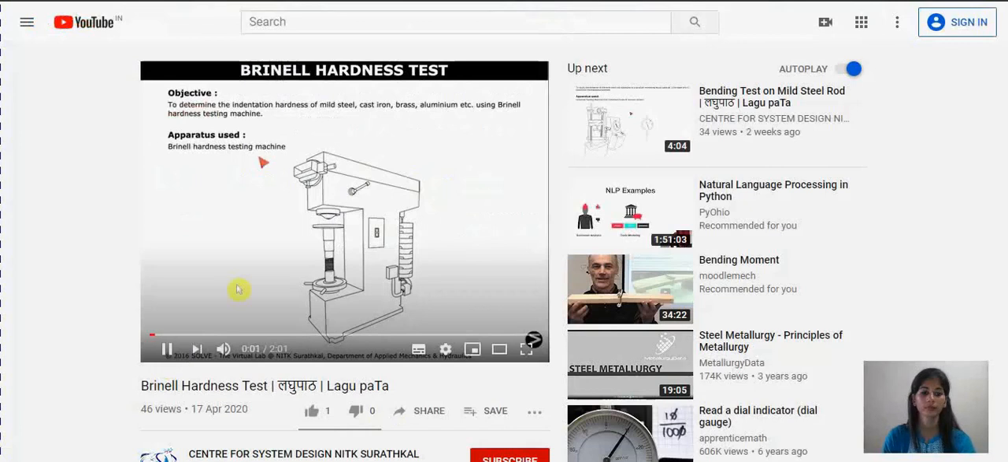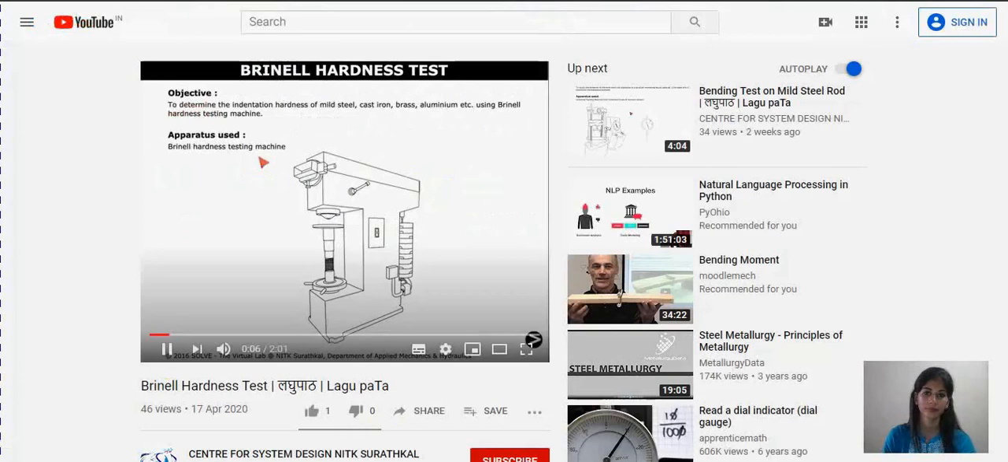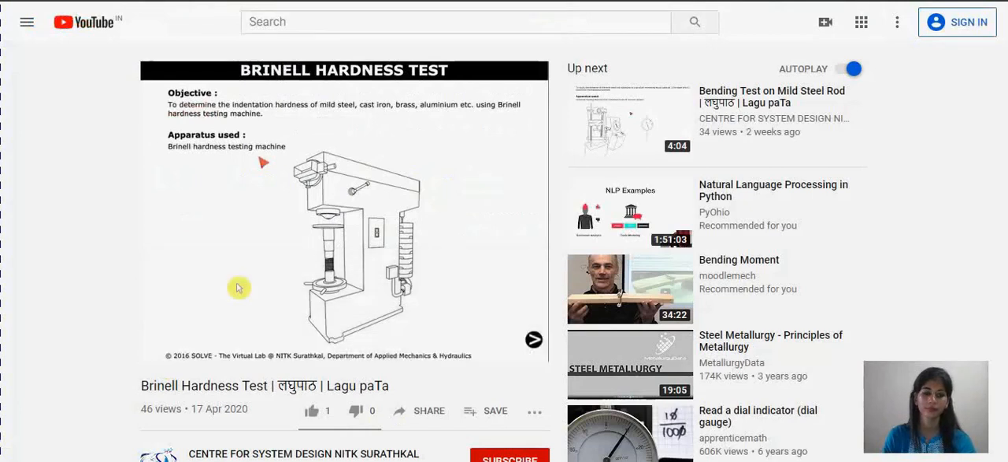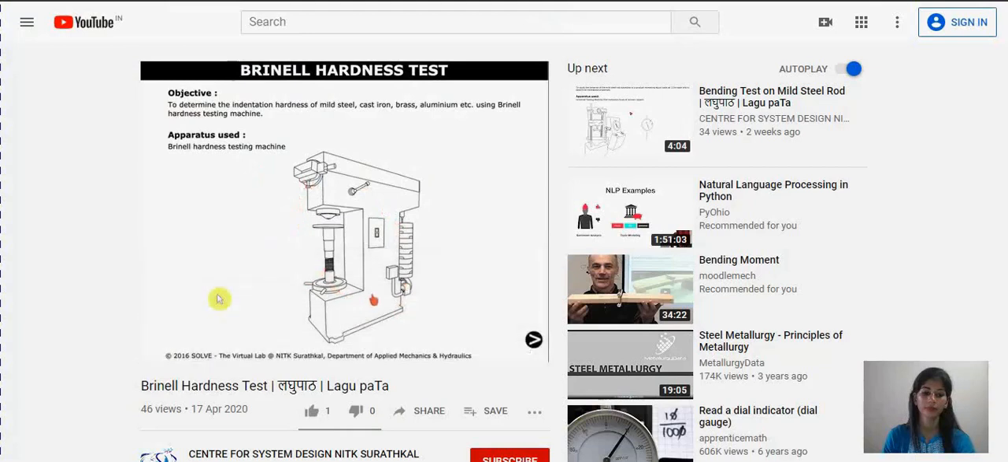Welcome to Laghupata from Solve, the virtual lab. The objective of this simulation is to determine the indentation hardness of mild steel, cast iron, brass, aluminium, etc. using the Brinell hardness testing machine. The setup used for this simulation is shown here.